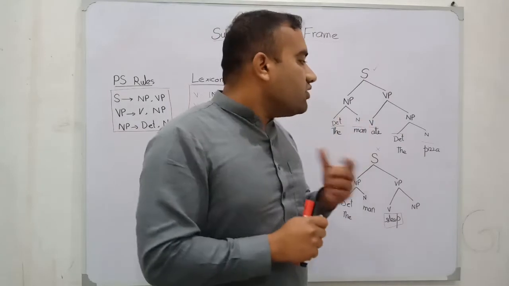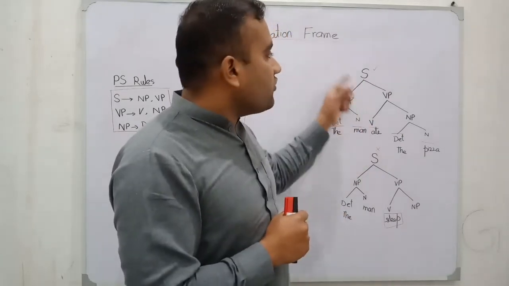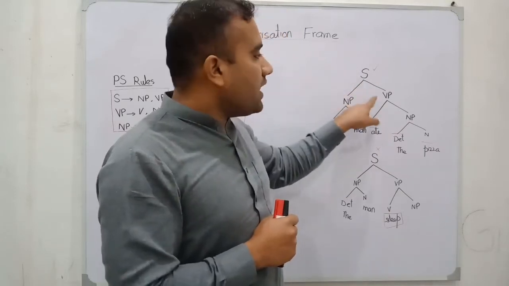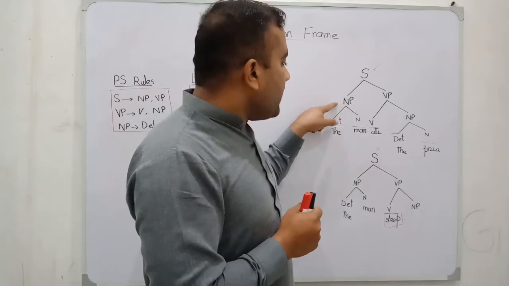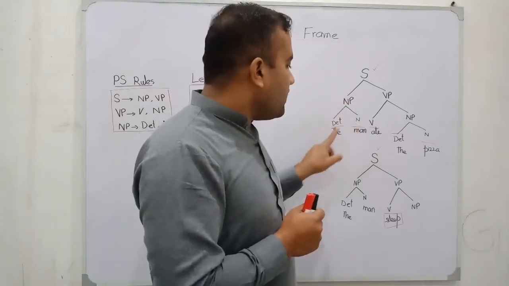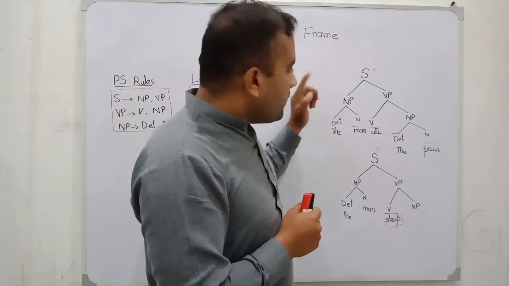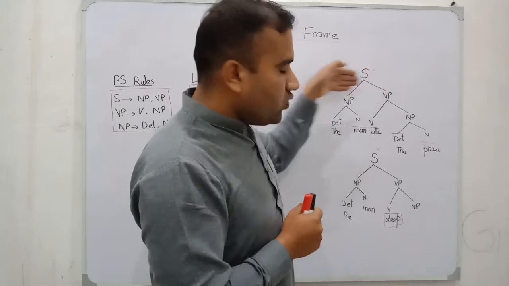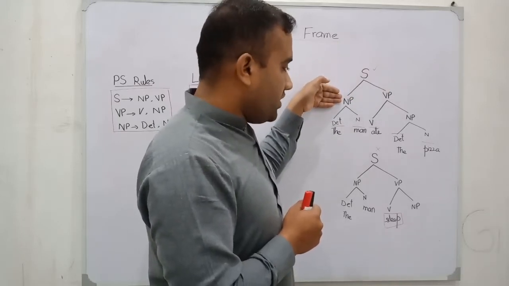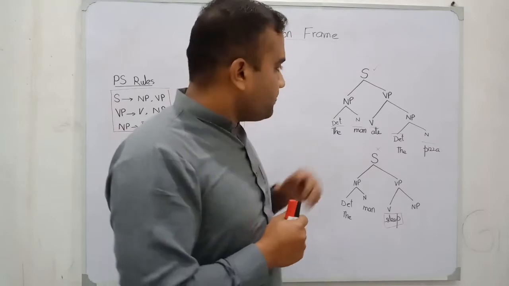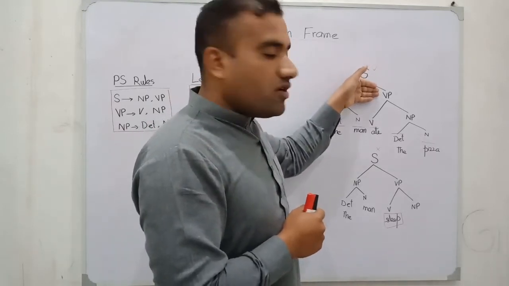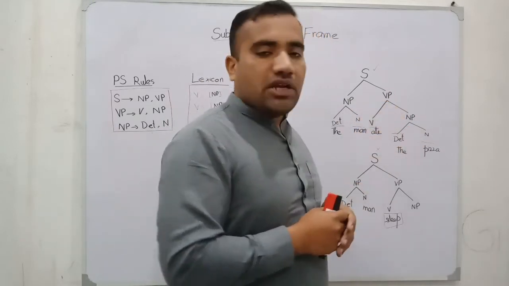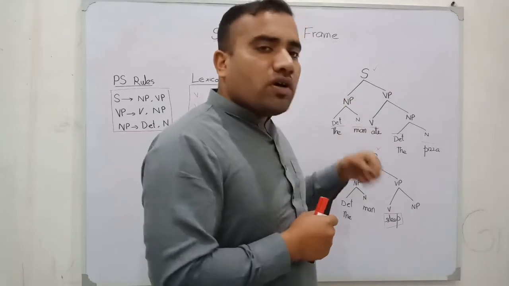In the previous video, we told you that our sentence consists of NP and VP, and the NP further consists of a determiner and N. Our rule tells us that S consists of these two entities, and this NP consists of these two entities, and our VP consists of these two entities, and in this way we will generate a number of sentences.